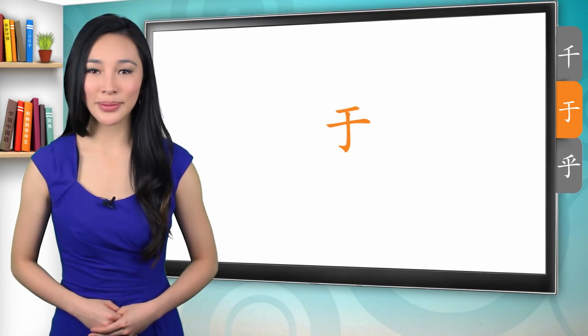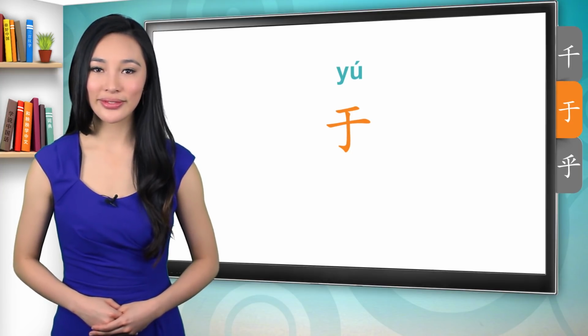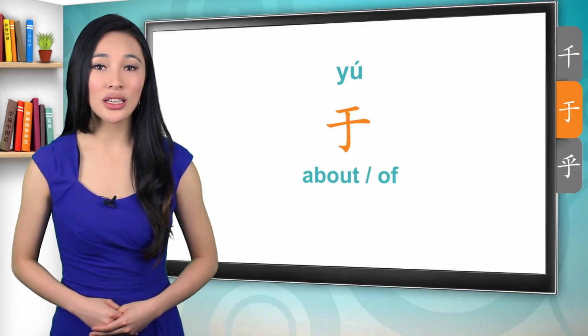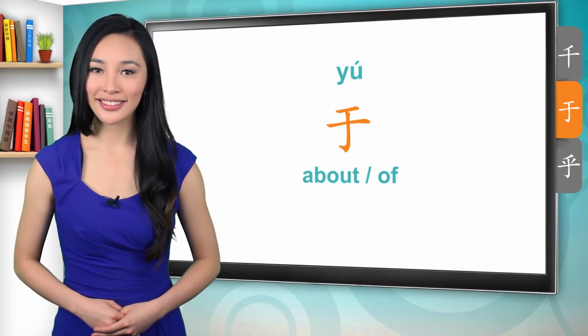This character is pronounced yú. It is an important preposition word that means about or of. This is how 于 is written, stroke by stroke.